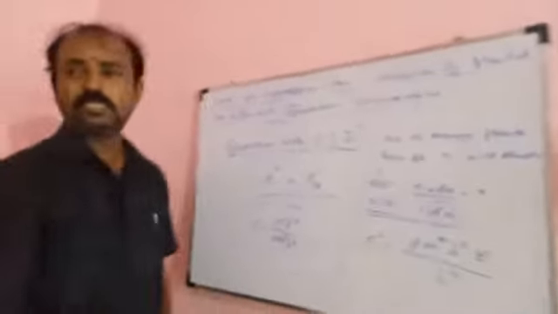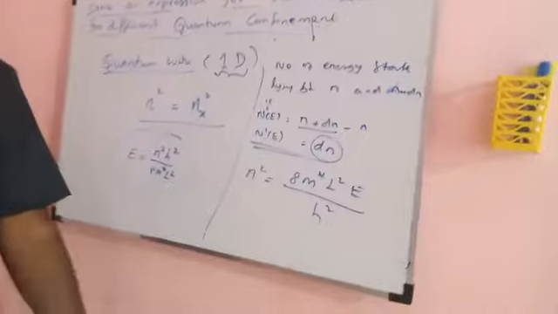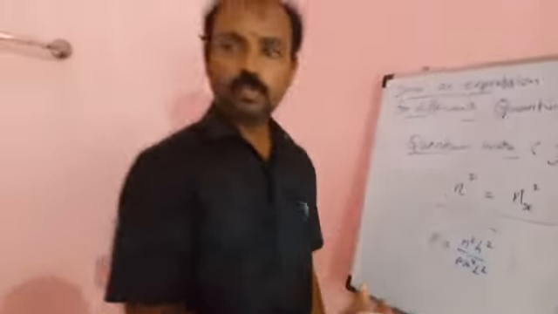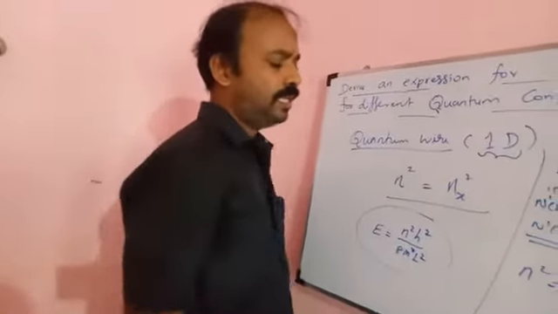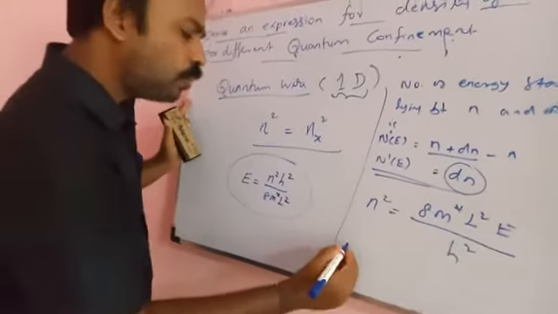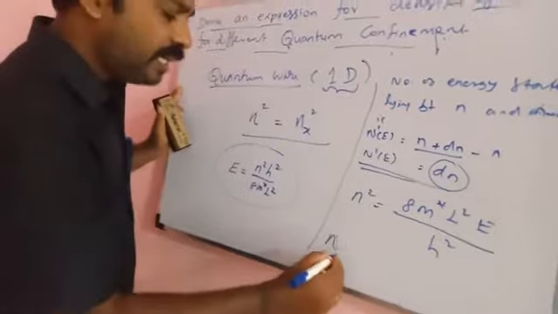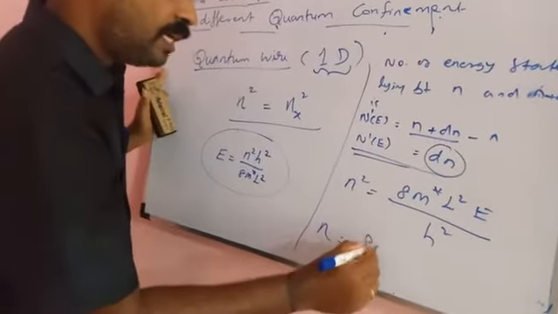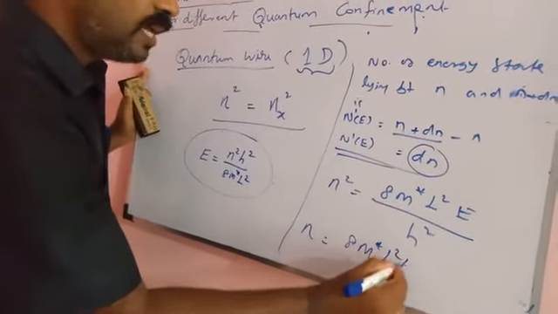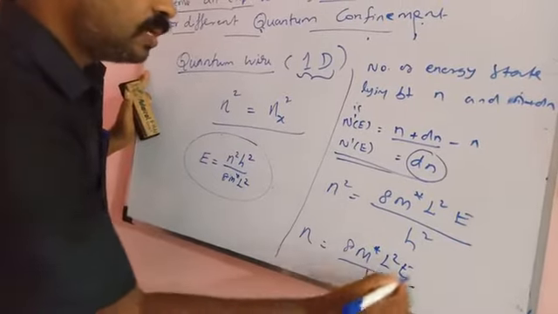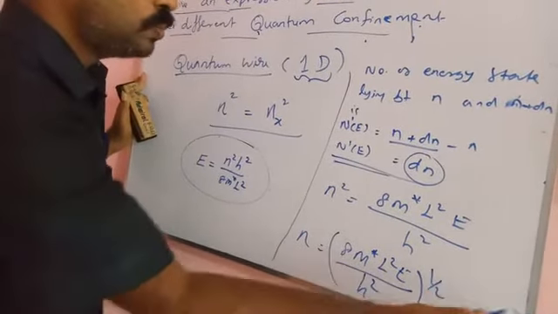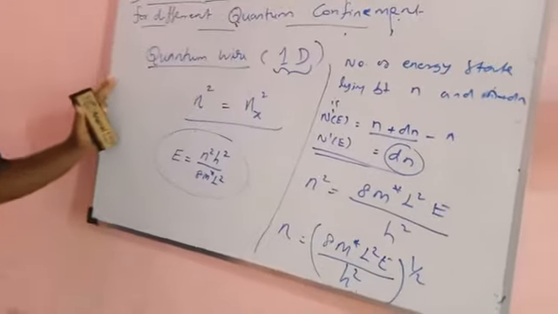Before differentiation you can get this value of dn, but there is another method. This is the value of n squared. From this, how do we find n? So n is equal to 8 m star L squared E divided by h squared, power 1 by 2. That is the value of n.